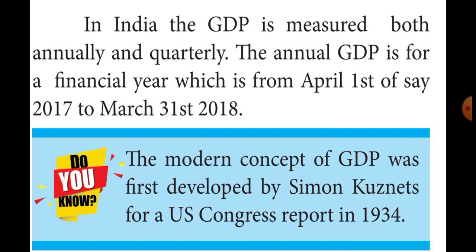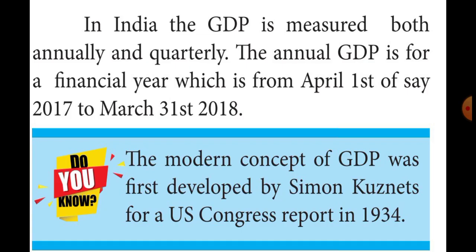That means the first quarter is denoted April, May, and June. The second quarter is denoted July, August, and September. The third quarter is denoted October, November, and December. And the fourth quarter is denoted January, February, March.